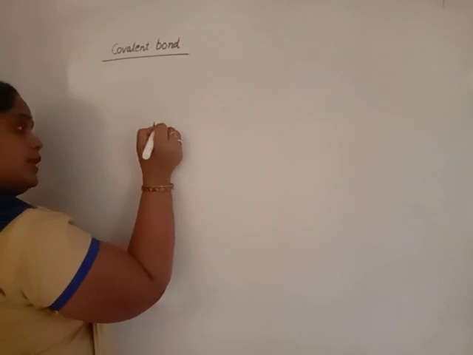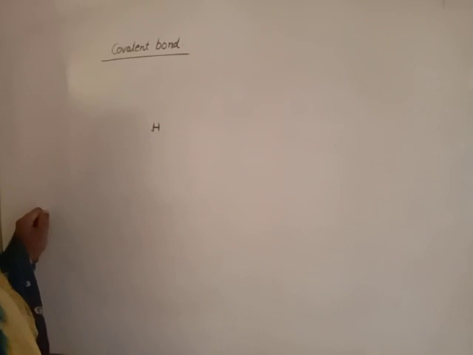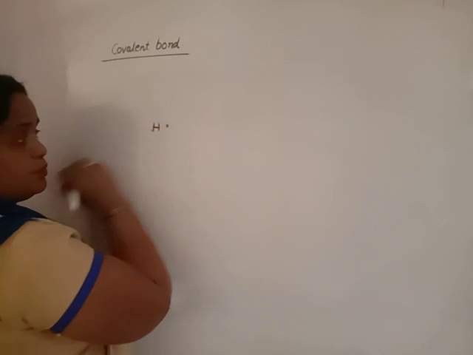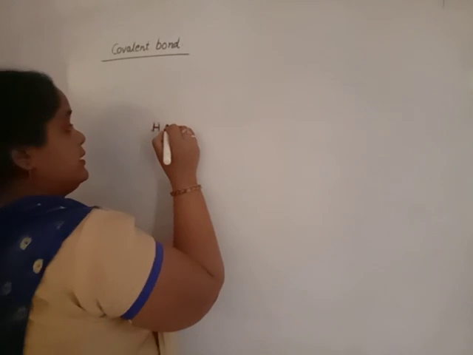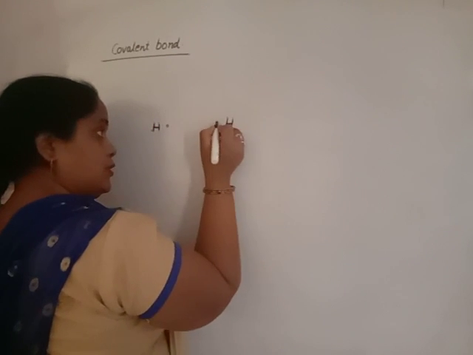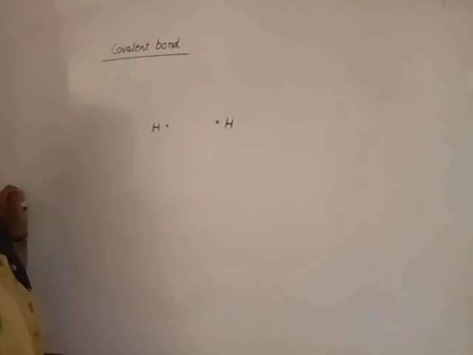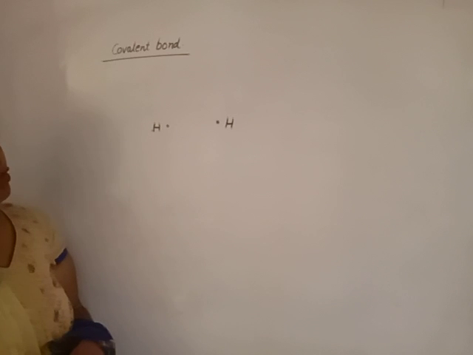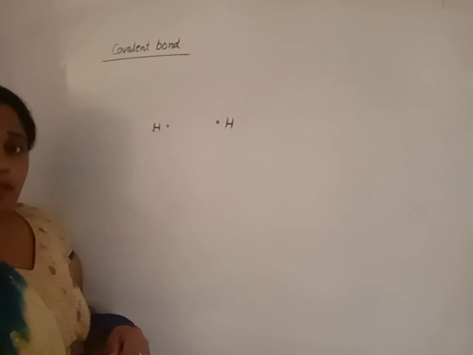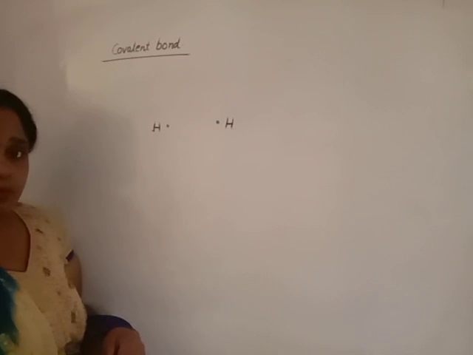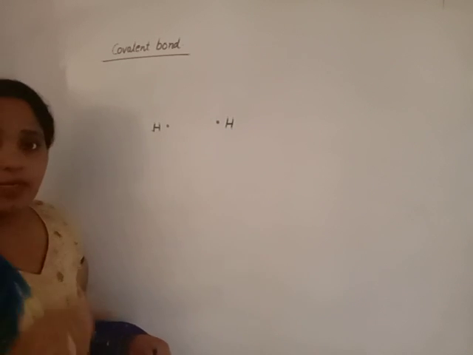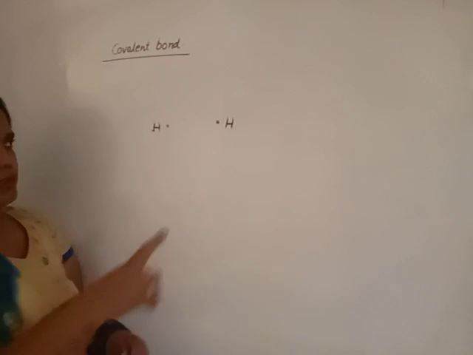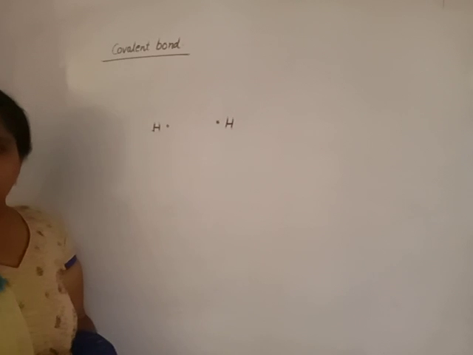For example, we have a hydrogen atom. The atomic number of hydrogen is 1. It has only one electron in the outermost shell, and another hydrogen atom also has one electron in the outermost shell. To attain the nearest noble gas configuration, both hydrogens require one electron, for the noble gas helium.